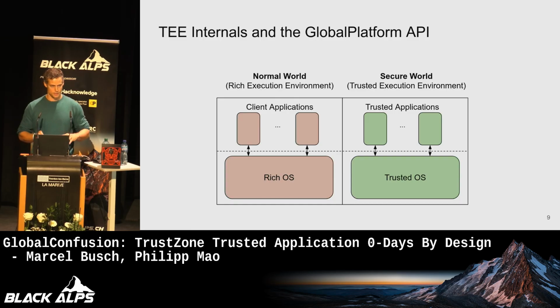Now, very interesting, these operating systems are kind of isolated from each other, meaning they have different views on their interpretation of memory, right? They're hosting their own page tables, and they don't know much about each other, and they need to communicate with each other to exchange information, right? Information is typically passed from client applications to trusted applications via this logical channel, and the operating systems beneath need to agree on a common view of memory. They share information using some shared memory infrastructure. And you will later see that this agreement of how to look at this shared memory can be problematic.